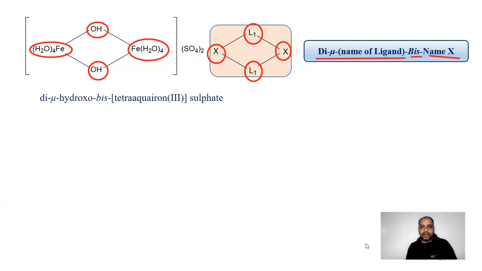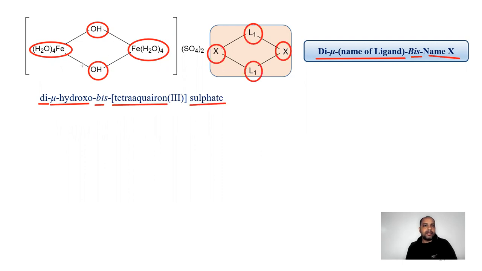This is the general nomenclature, the general name for this type of compound. Di is used since both bridging ligands are the same. Mu-hydroxo, bis is used, and then tetraaqua iron(III) sulfate.